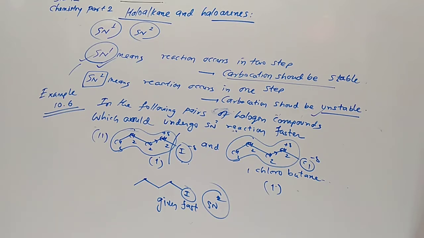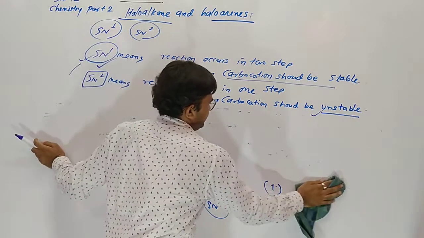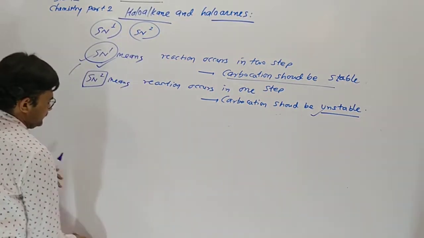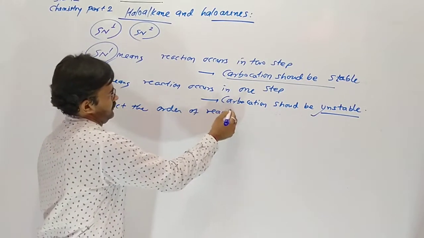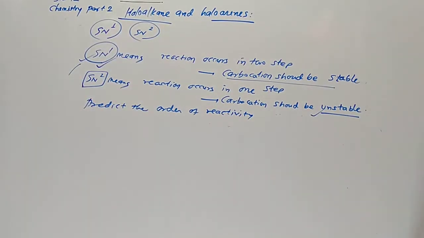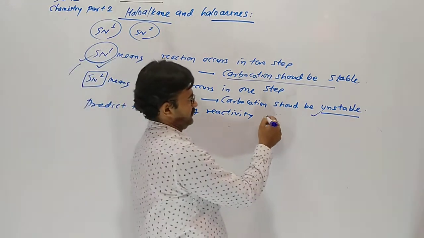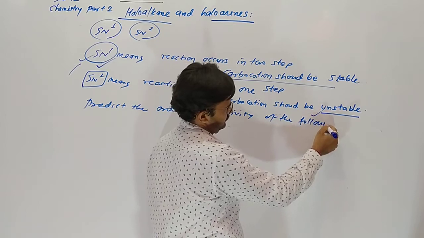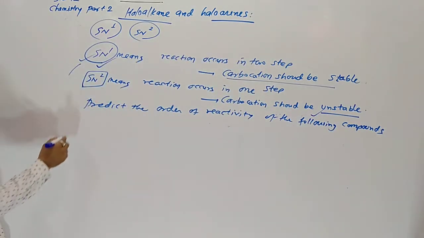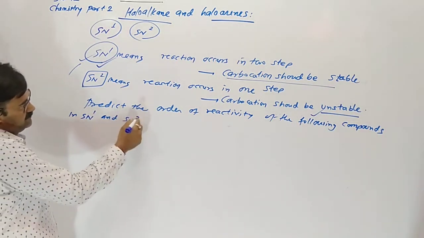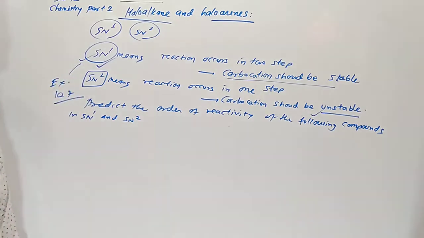Now question number 10.7 is like this. Predict the order of reactivity of the following compounds in SN1 and SN2 reactions.